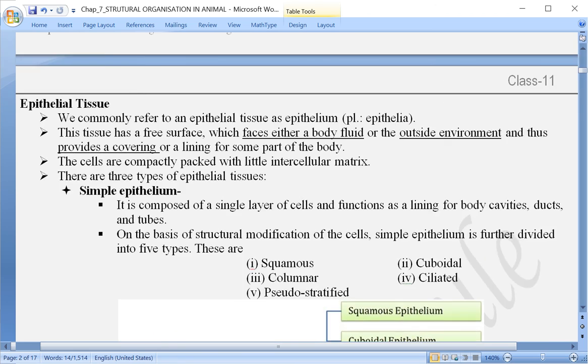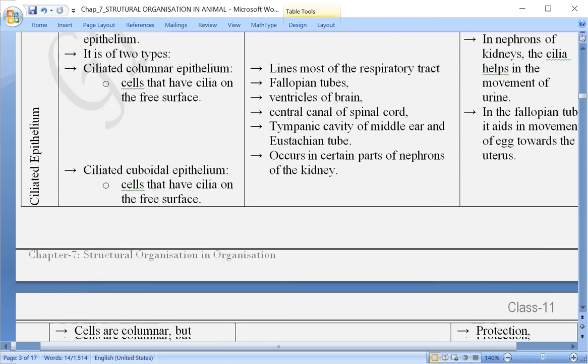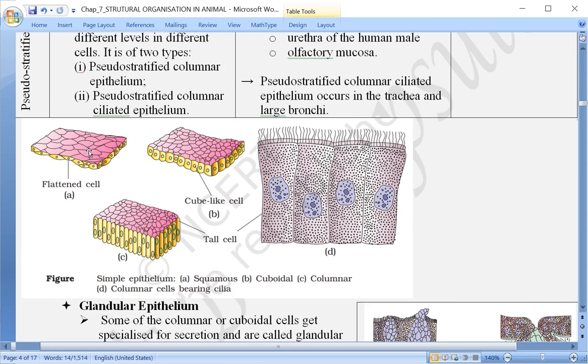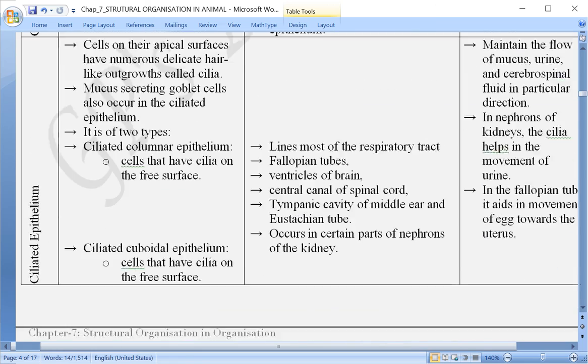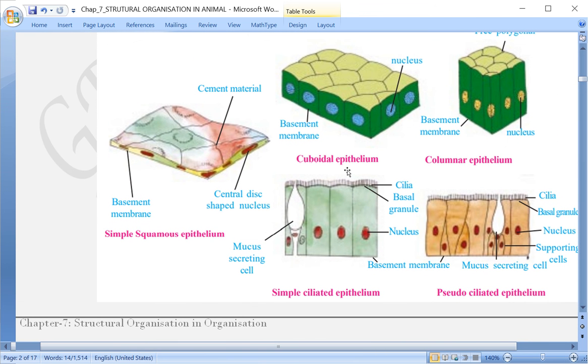Now in case of the second one, I will be discussing the glandular first, but before that let's have a look at this once again. First one is squamous, second one is cuboidal, third one is columnar, and this is the columnar cell bearing cilia, which means ciliated. This is the fourth one, ciliated. And what I have shown you earlier in the figure is having all 5 types of simple epithelial tissues, or otherwise simple epithelium.